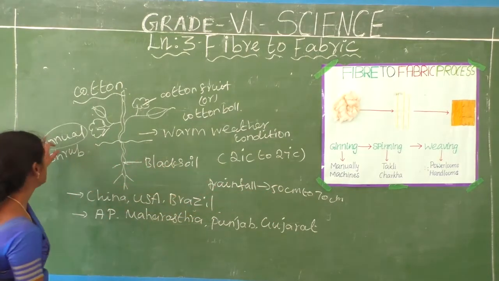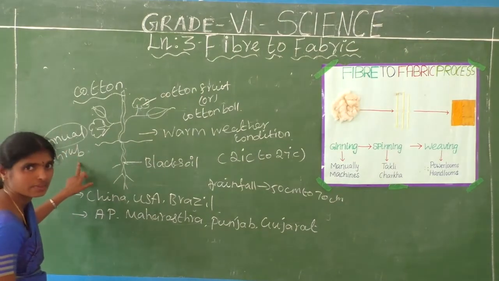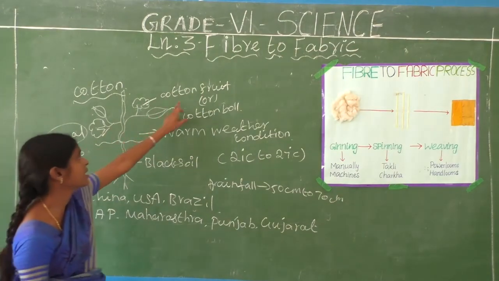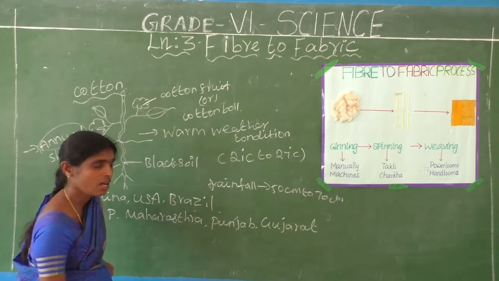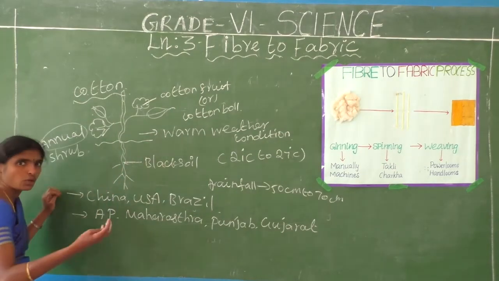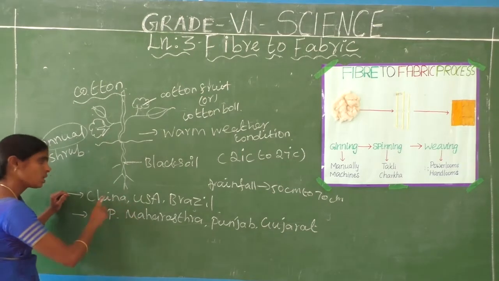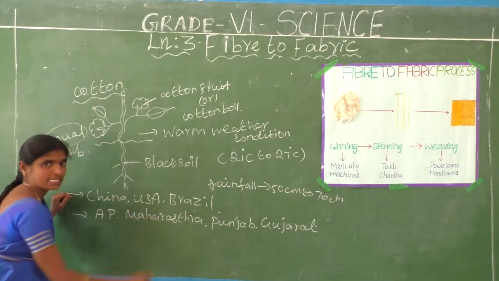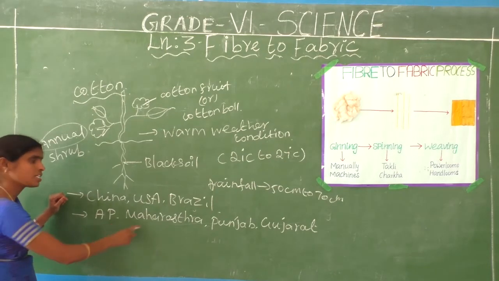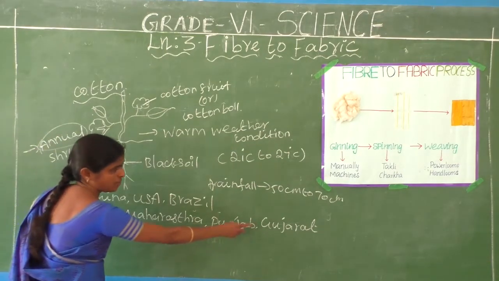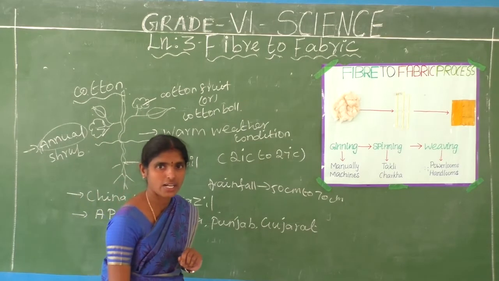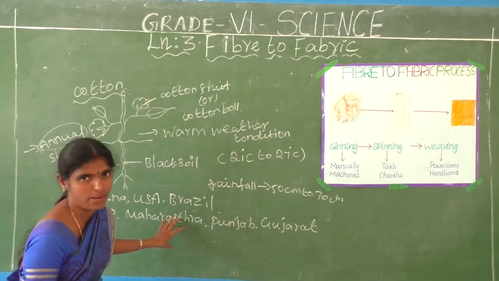Okay, this is the annual shrub. This is the cotton fruit or cotton boll. Okay, where does cotton plant grow very well? China, USA, Brazil, and in India, Andhra Pradesh, Maharashtra, Punjab and Gujarat. Okay, are you understand? This is the cotton plant.